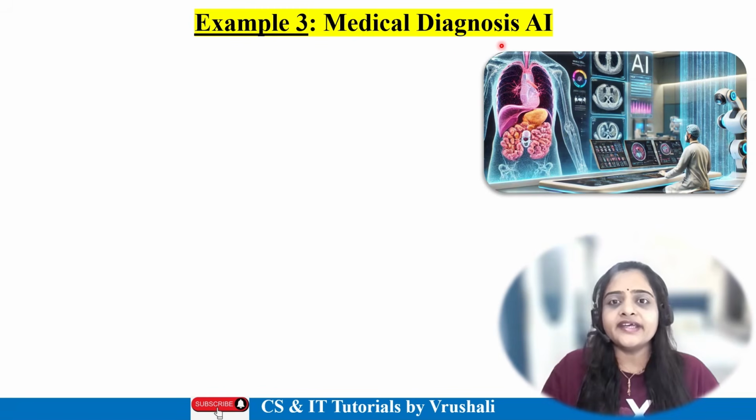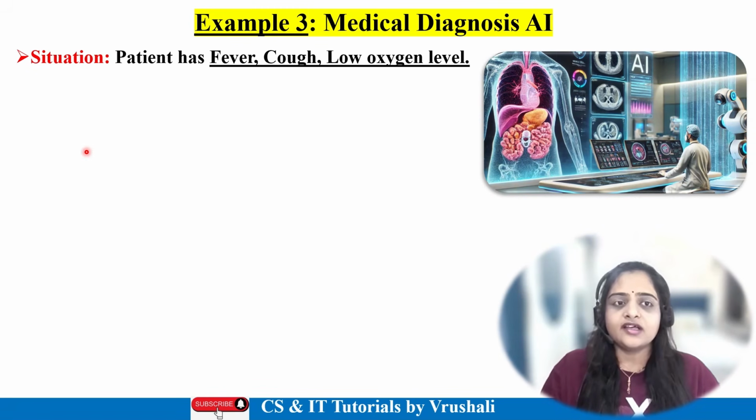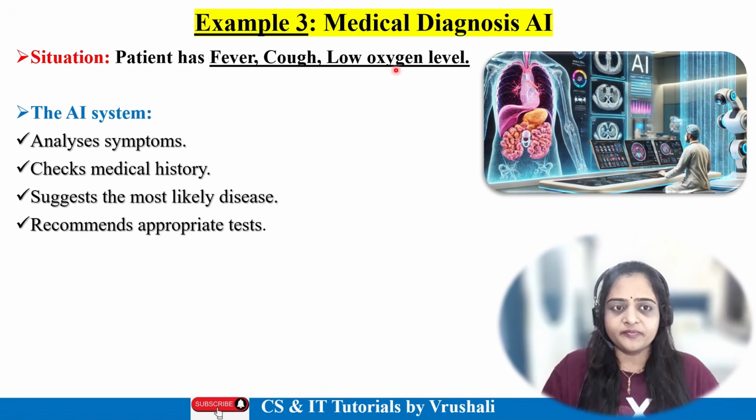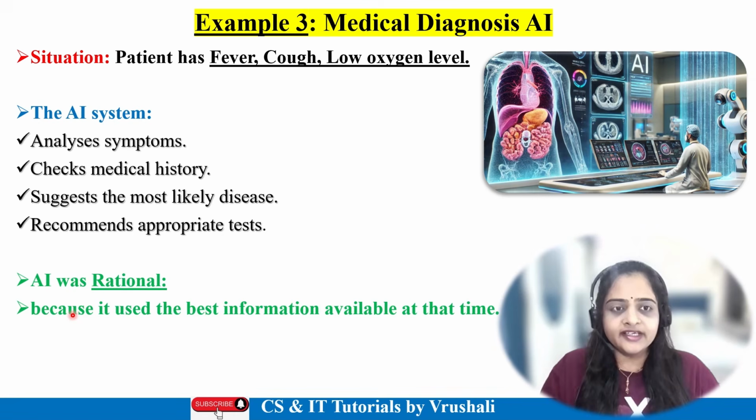Another example is medical diagnosis AI. See, let's take the situation. Patient has fever, cough and low oxygen level. So a rational AI medical system does some things: they analyze the symptoms, they check medical history, suggest the most likely disease and recommend an appropriate test, right? So here AI is called rational because they take the best decision according to their experience, right? So this thing is called rationality.